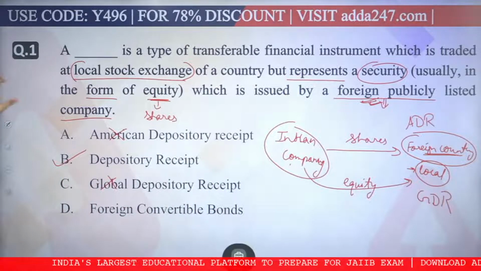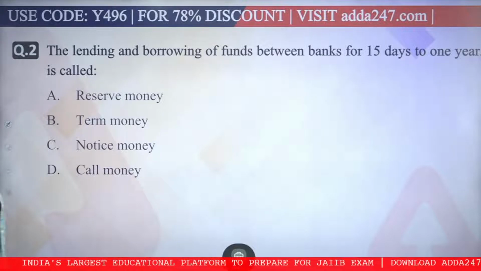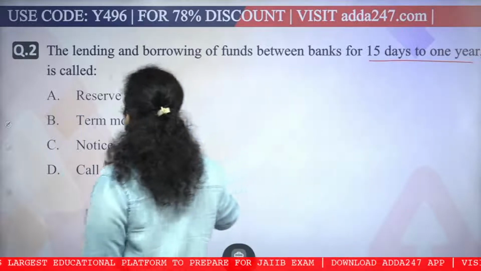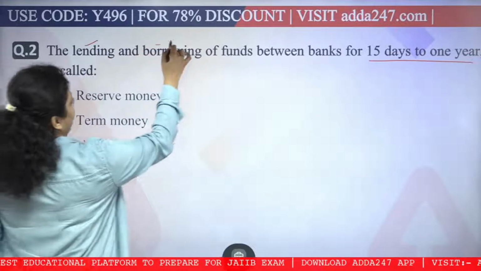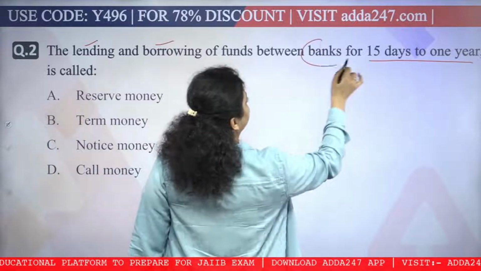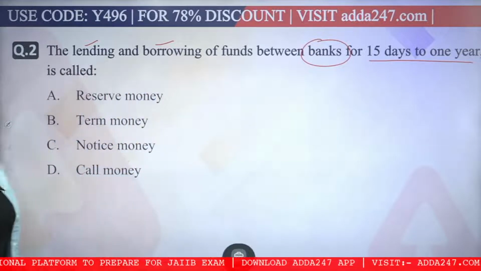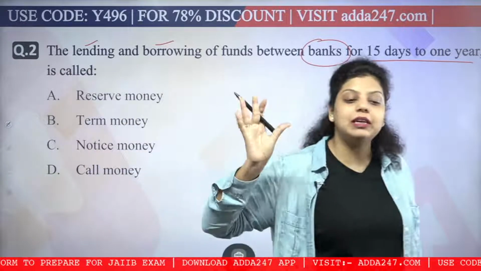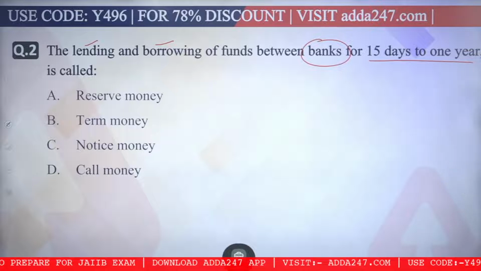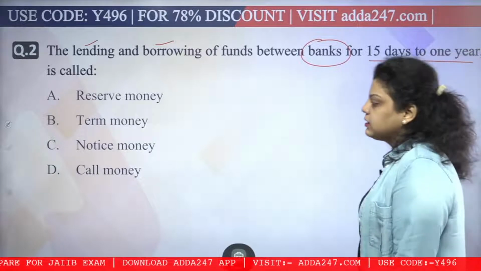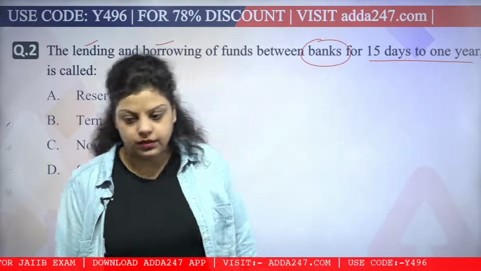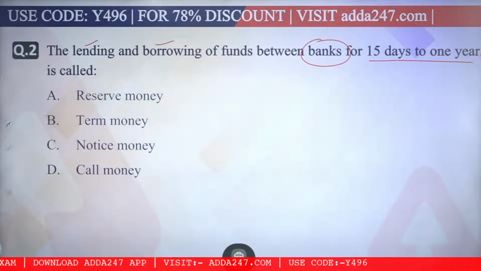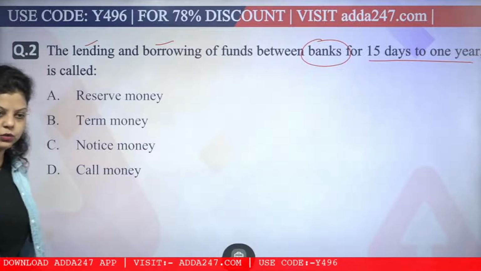Correct. Now next. The lending and borrowing of funds between banks for 15 days to 1 year is called? So we are doing lending and borrowing of funds between banks. When banks are giving loans to each other for a period of 15 days to 364 days, which of the following terms will it be known as? Is it reserve money, term money, notice money, or call money? What will be the answer to the second question? Let me know.